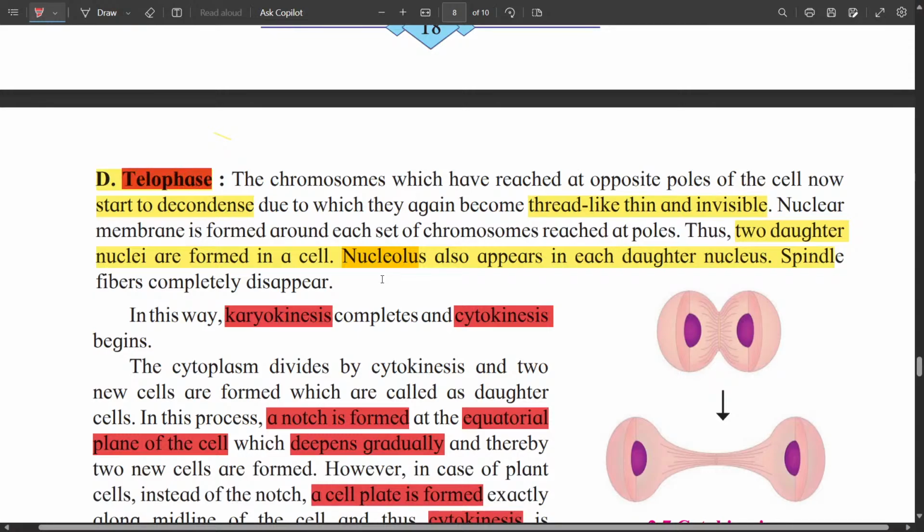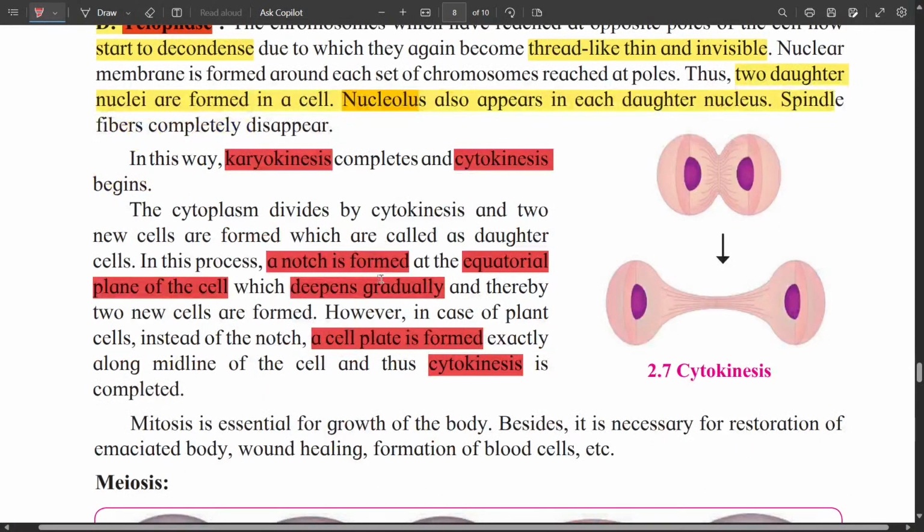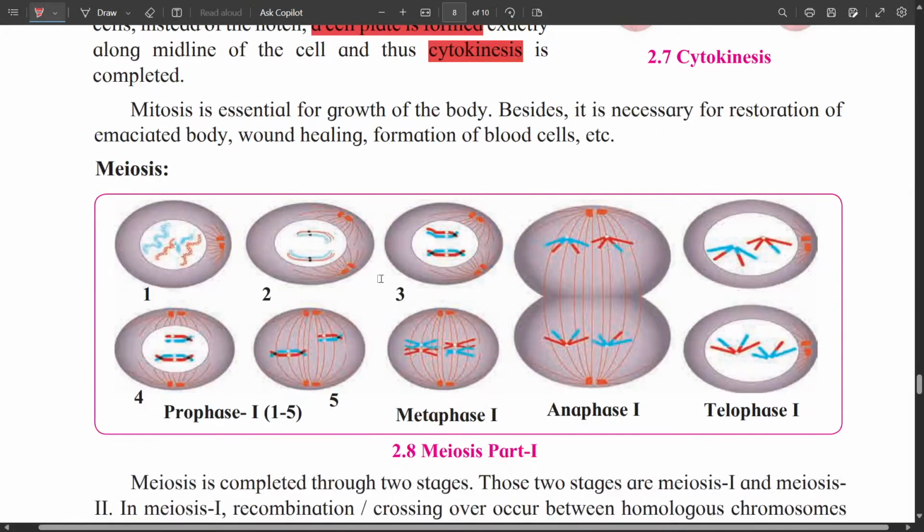Whereas in cytokinesis, a notch is formed at the equatorial plane in animal cells, and a cell plate is formed along the midline in plant cells. So mitosis is essential for the growth of the body, restoration of the emaciated body, wound healing, formation of blood cells, etc.